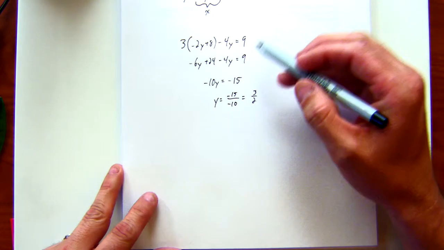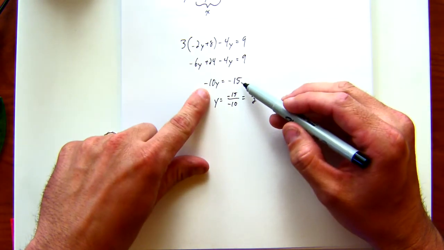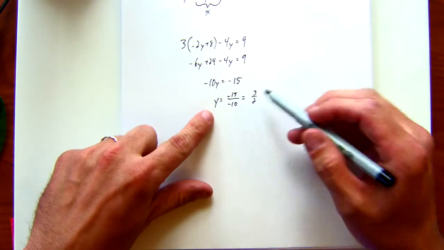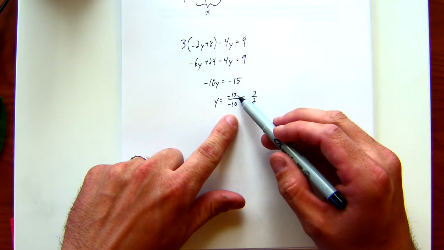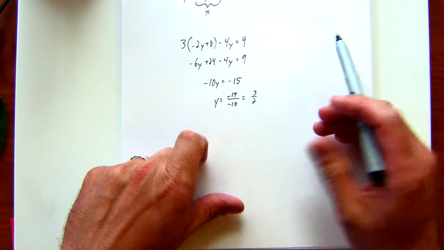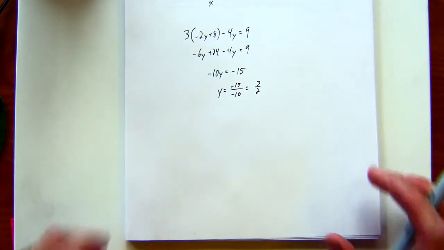So distributing, combining like terms, simplifying, moving the 24 over, subtracting 24, and then any questions on the fraction. Negative 5 can go into the top and the bottom evenly. So that's how we can reduce that fraction. Now what?